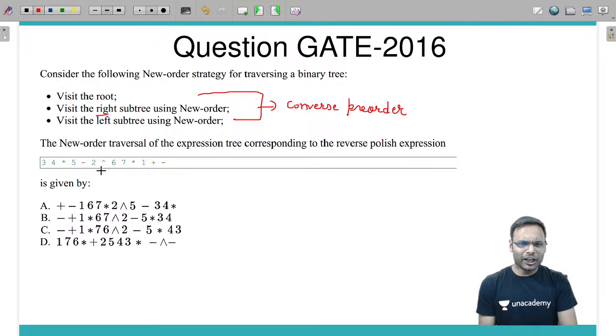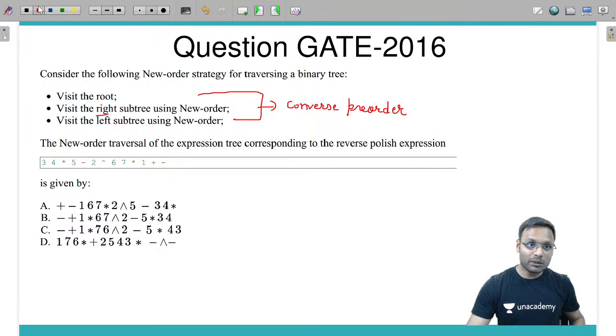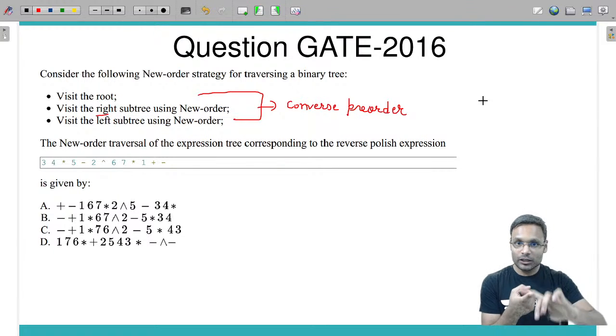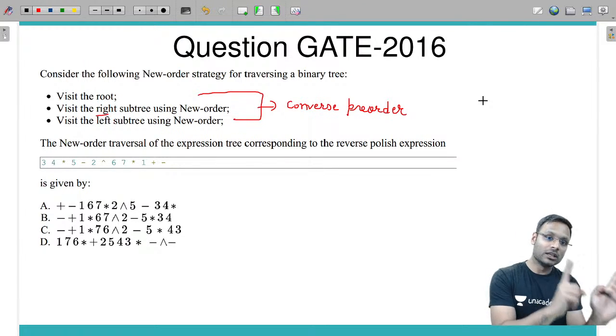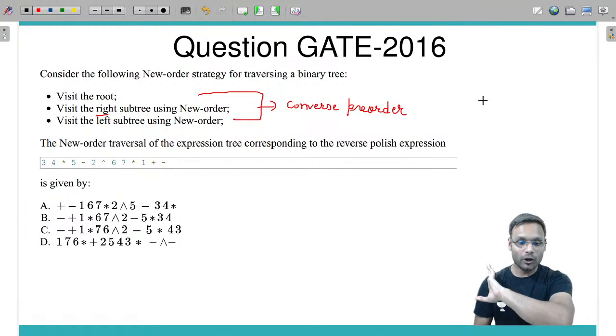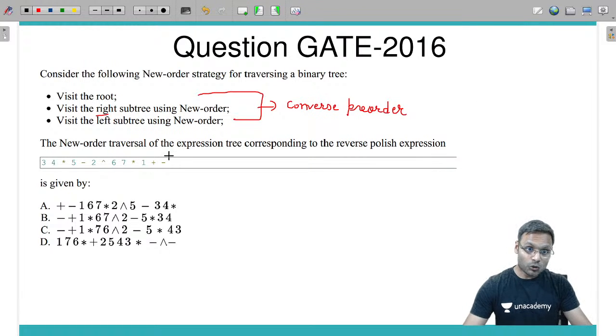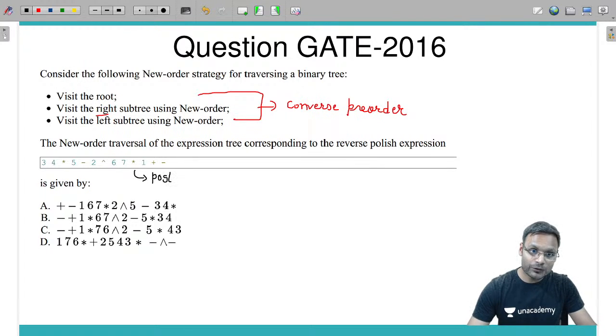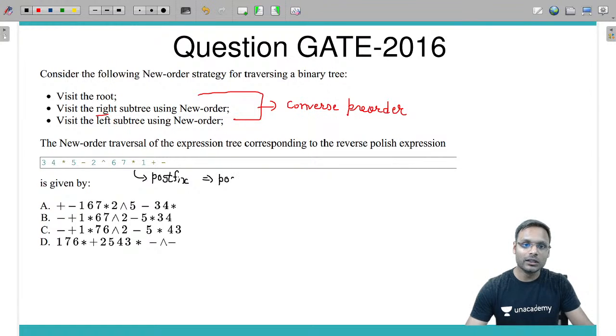Now look at this. In my classroom training, I have explained you this कि reverse of converse pre-order traversal is post order traversal और post order traversal का reverse होगा converse pre-order traversal. Right. So reverse Polish notation is nothing but postfix notation, and postfix notation is nothing but post order traversal of the expression tree. Post order traversal of the expression tree.